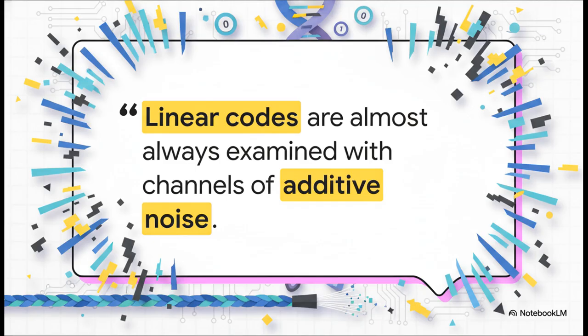Linear codes are almost always examined with channels of additive noise. Now, what does that actually mean? Think of additive noise like static on a radio, or, if you remember them, a scratched CD. When you send a digital message through a cable or a wireless signal, this noise scrambles your data. It literally flips ones to zeros and zeros to ones, creating a bunch of errors. And if we don't fix those errors, the whole message is just lost.